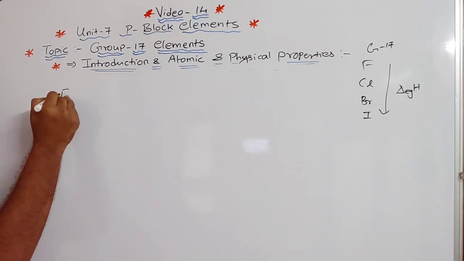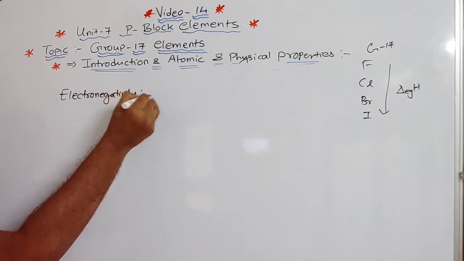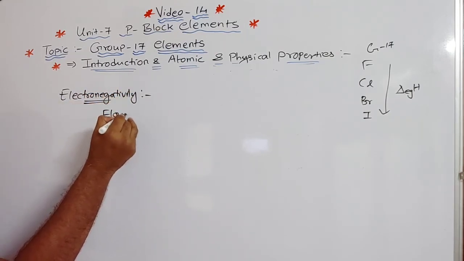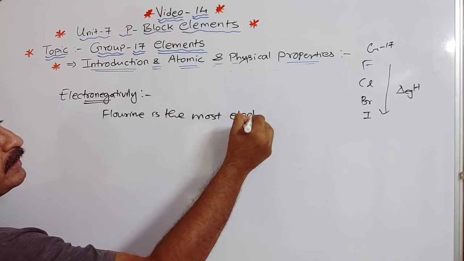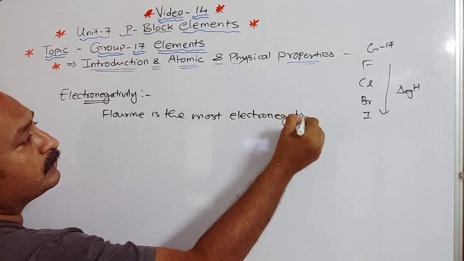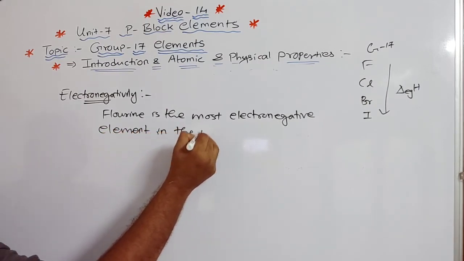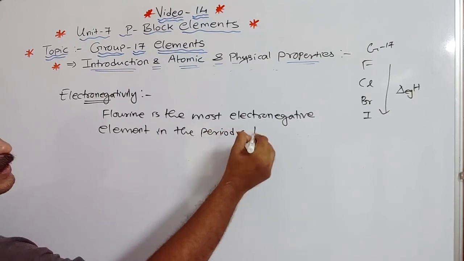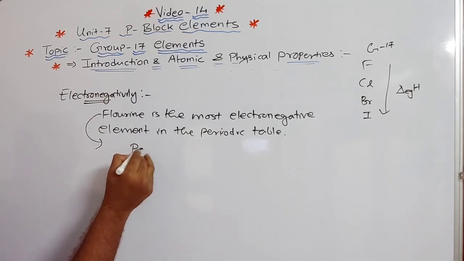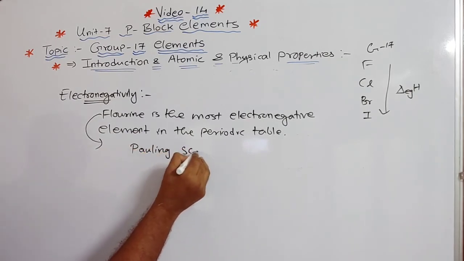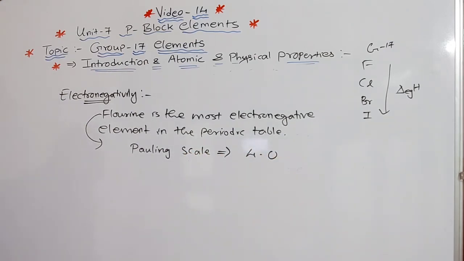Now when we talk about electronegativity, fluorine is the most electronegative element in the periodic table. Clear? In the whole periodic table, fluorine is the most electronegative, and according to the Pauling scale, its electronegativity is 4.0. So fluorine is the most electronegative element.